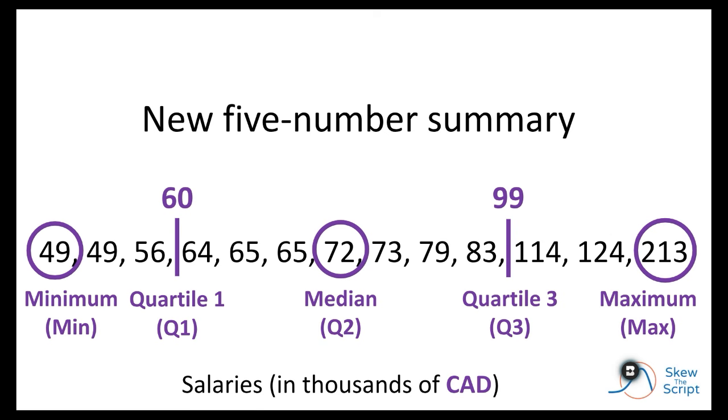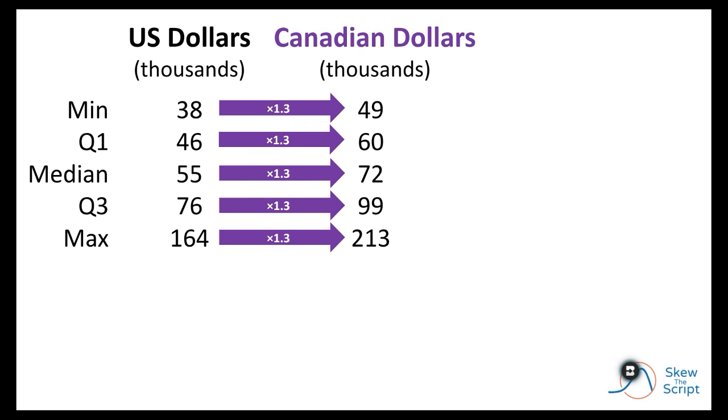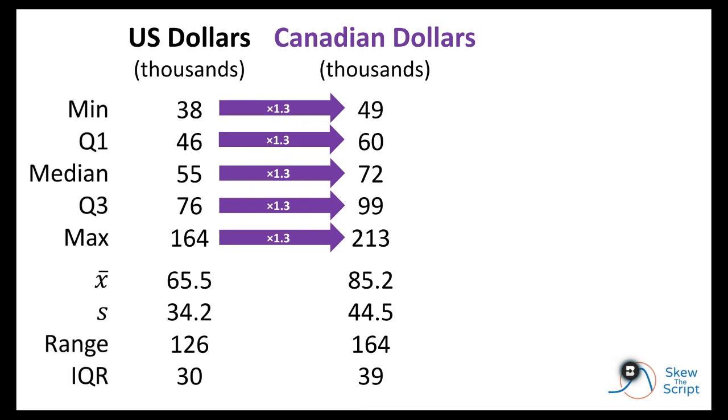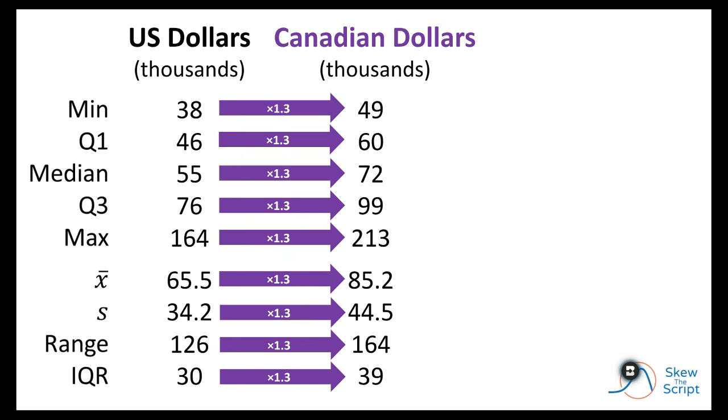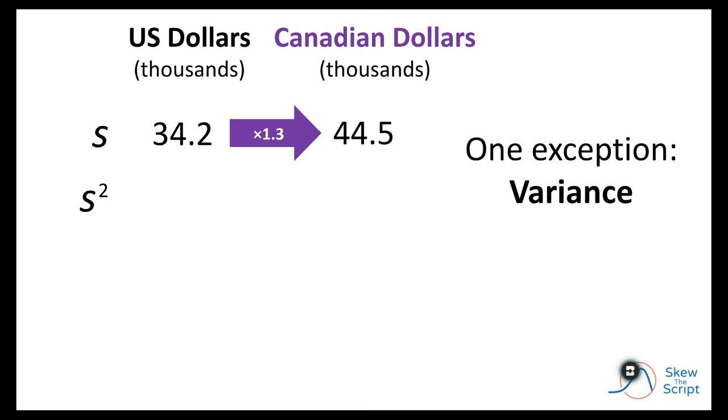And if we find the new 5-number summary, we get the following. All right, now let's compare the new 5-number summary to the original 5-number summary when the salaries were given in US dollars. As you can see, just like how every data value was multiplied by 1.3, so are the values of the 5-number summary. Then when we look at the remaining measures of center and spread, we see that it's the same thing. So just like when we multiplied the very simple data set at the beginning of the lesson by 2, and everything scaled up by 2, we multiply by 1.3, and the measures of center and spread all scaled by 1.3 as well. However, there is one exception, variance.